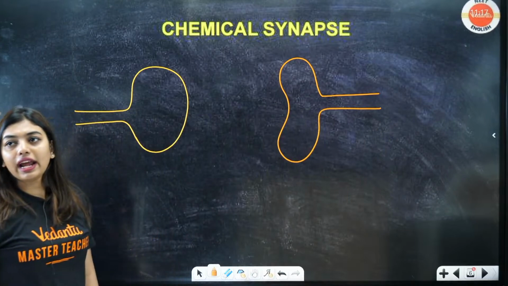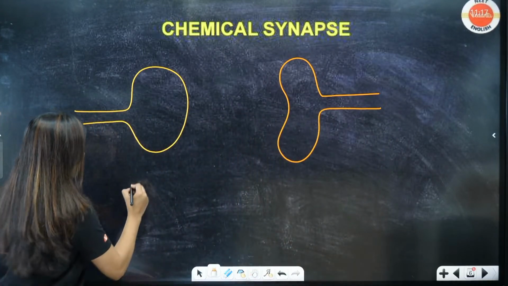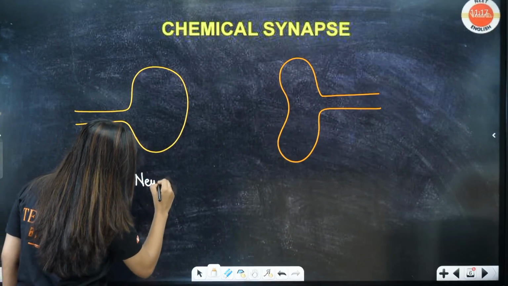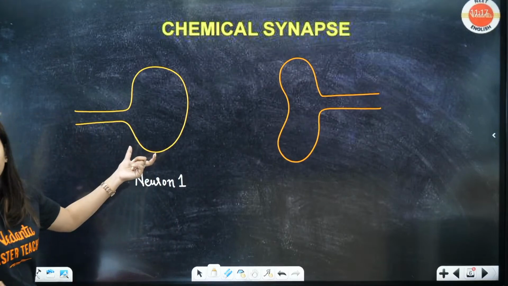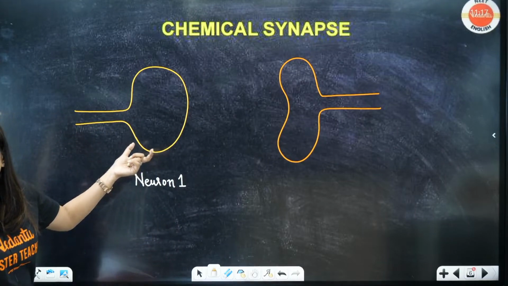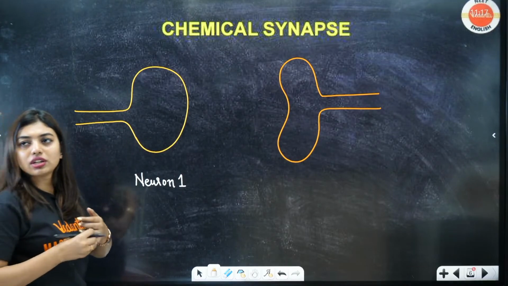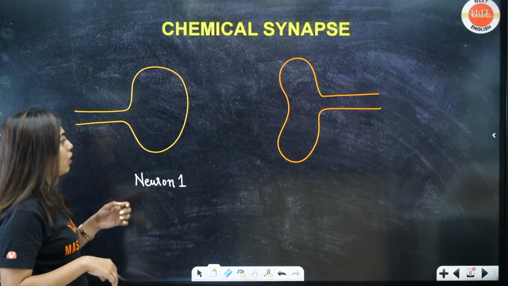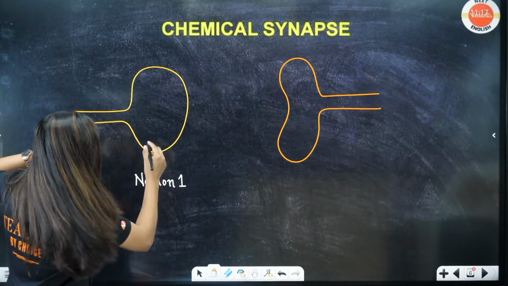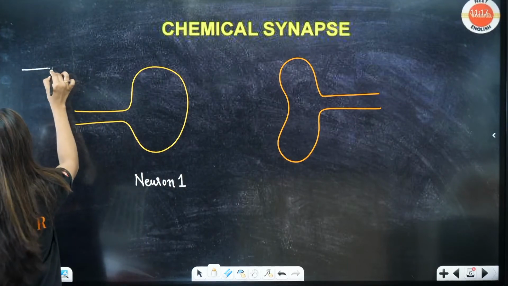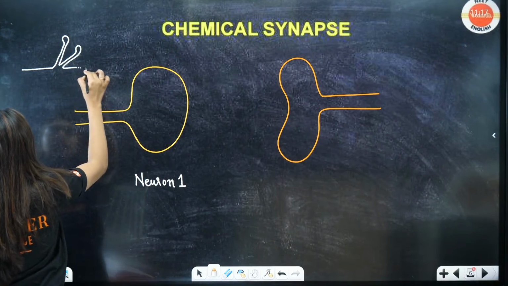Yes, head to tail, ma'am. Very good, Tejaswini. So students, this is neuron number 1, and this is the axon ending. Yes, head to tail. I think most students know that. Very good, Rani, Dinesh, Hasini, Paul, awesome, Tanuja. So look here, this is neuron number 1, this is the axon, and this is the axon ending. Like this, your axon ending will be there.